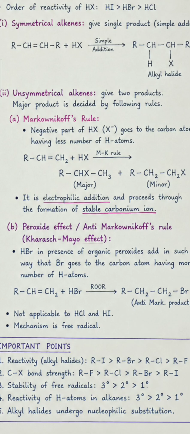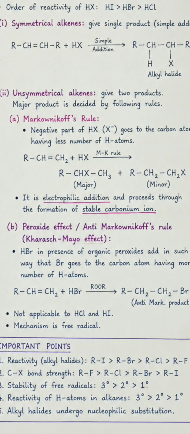Reactivity of alkyl halides: RI is greater than RBr is greater than RCl is greater than RF. Carbon halide bond strength: RF is greater than RCl is greater than RBr is greater than RI. Carbon halogen bond strength is directly proportional to the electronegativity.